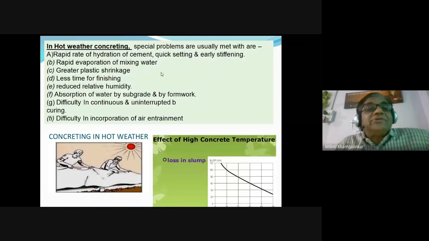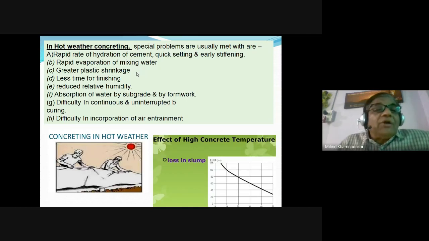That is the surface of the concrete which gets evaporated due to the atmospheric temperature and due to the loss of water from the surface of the concrete. As there is nothing else to take the place of the water, the concrete shrinks, the volume of the concrete reduces due to evaporation of the water from the surface, and that is called plastic shrinkage.